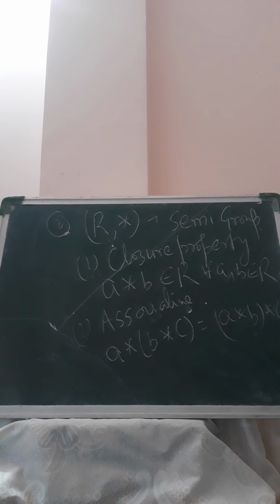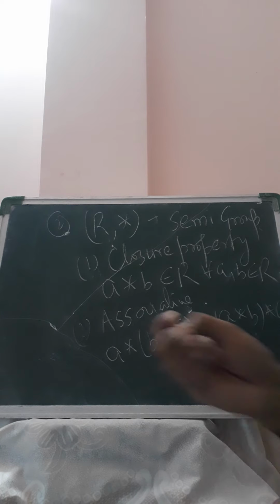So R with respect to the first operation ∘ is an abelian group. Second, R with respect to the second operation * is a semigroup.